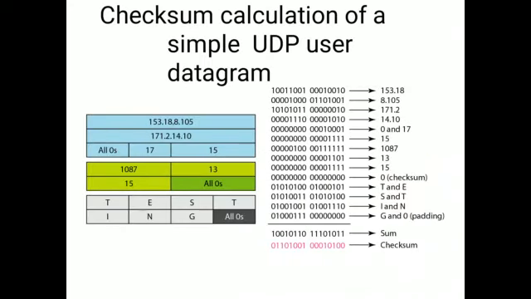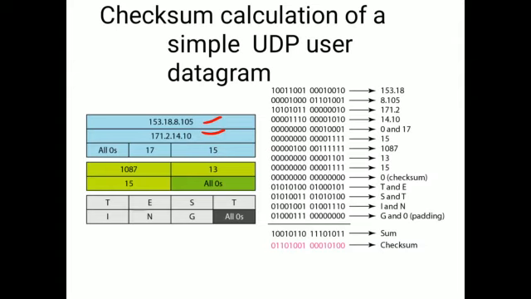So here is an example of how to calculate the checksum. This is a simple user datagram. First is the source IP address, the destination IP address, and all zero values. 17 is the protocol field, and 15 is the length. Here 1087 is the source port number, 13 is the destination port number, and 15 is the length of the data, and all zeros is the checksum value. So this is one example of a user datagram.